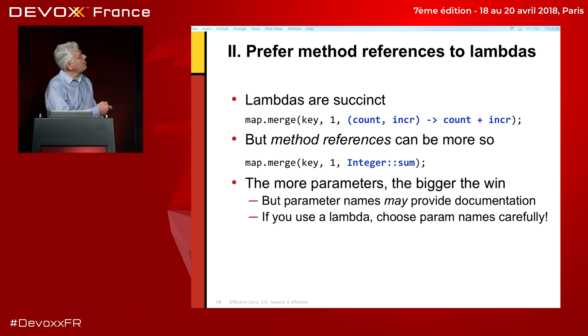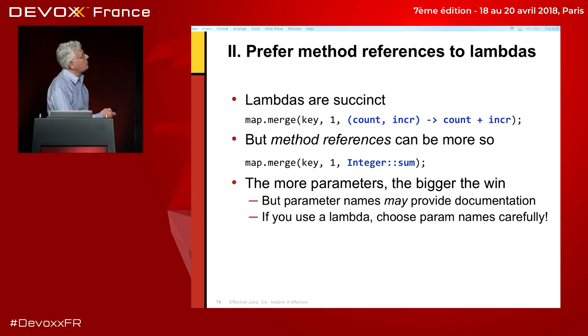So, a somewhat simple example: if we merge a map, using map.merge here, we can pass a lambda saying, given the existing count associated with this key and an increment, replace it by the count plus the increment, and the increment is 1. So basically, add 1 to the count for this key. And this little simple operation will basically get you a frequency table.